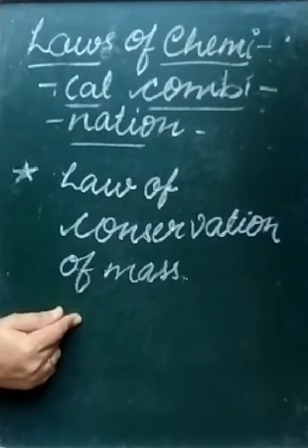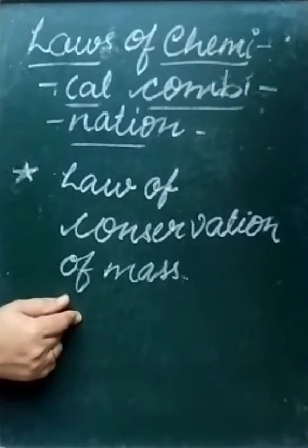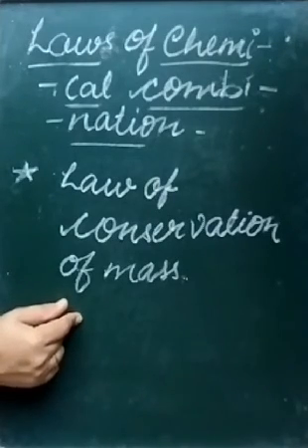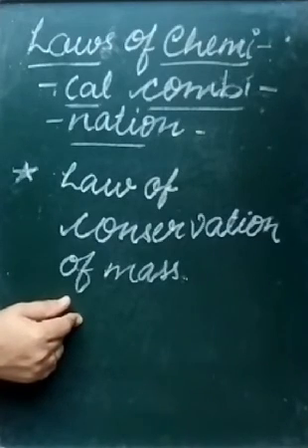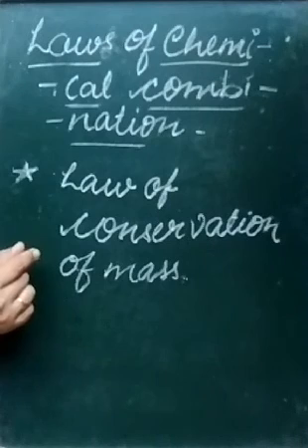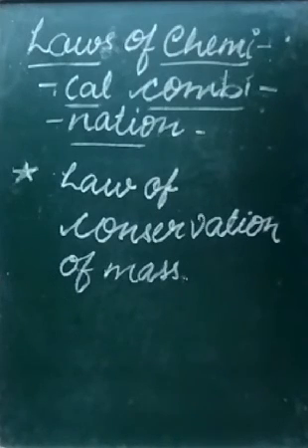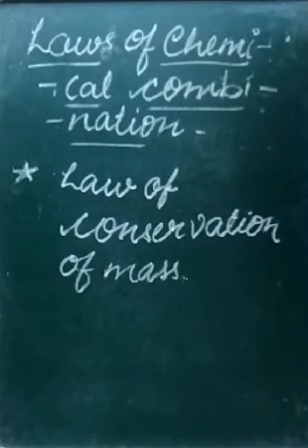That means total mass before a chemical operation and total mass after a chemical operation remain the same. It doesn't change. So we'll find equal quantity of matter exists before and after the chemical operation. This law is known as conservation of mass. That means mass remains conserved.